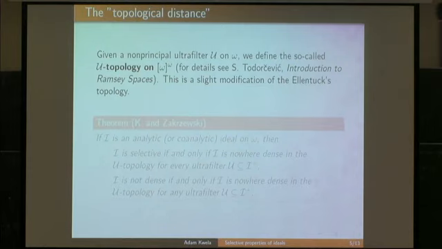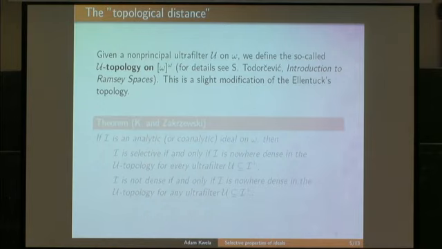Okay, for each ultrafilter, we can assign the so-called ultrafilter topology on the family of all infinite subsets of omega. I don't want to define it strictly because it won't be important for me. I won't need this definition.